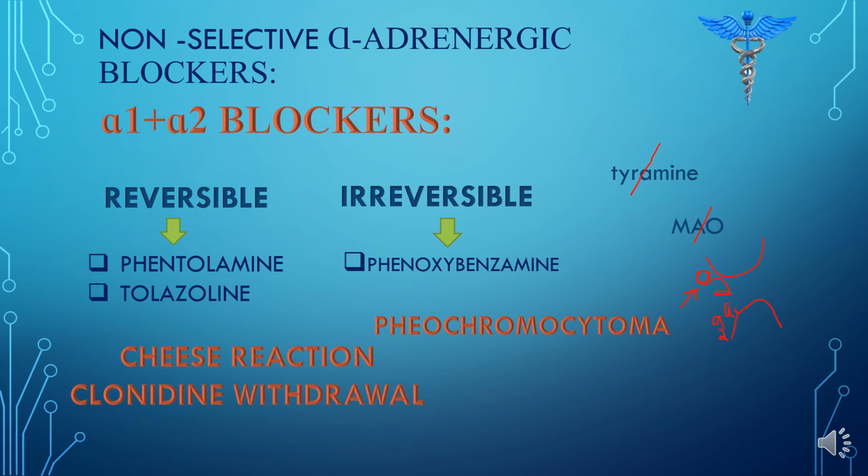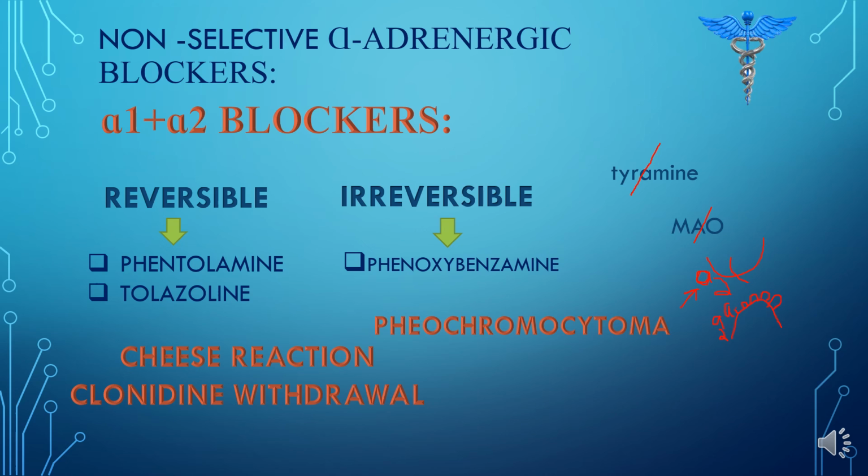Now clonidine will continuously press the brakes, and if the person is taking clonidine for many years, the brakes will be pressed and there will be no release of norepinephrine into the synaptic space. Ultimately, there will be upregulation of receptors on this postsynaptic terminal.